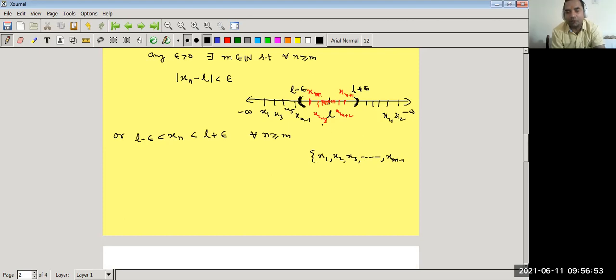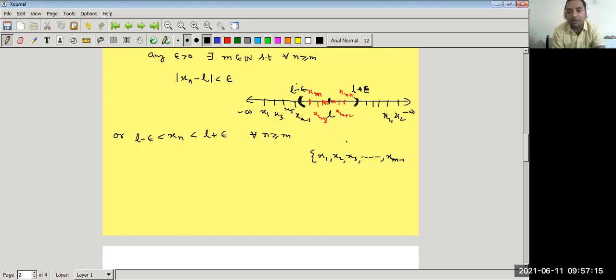तो जब हम upper bound find करेंगे, because we know that for any real number, if epsilon is greater than 0, if we subtract any positive number from any real number, then L minus epsilon is less than L plus epsilon.